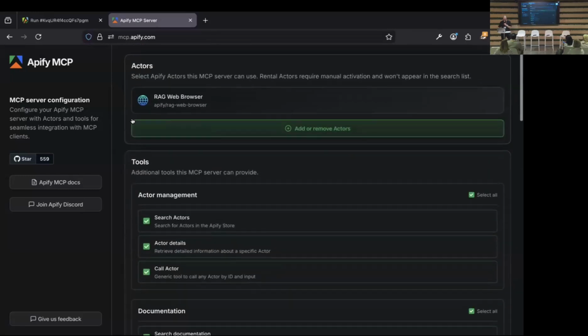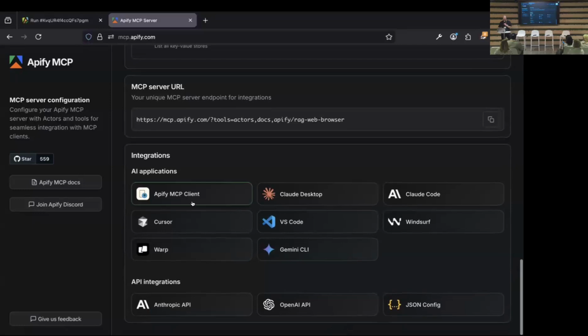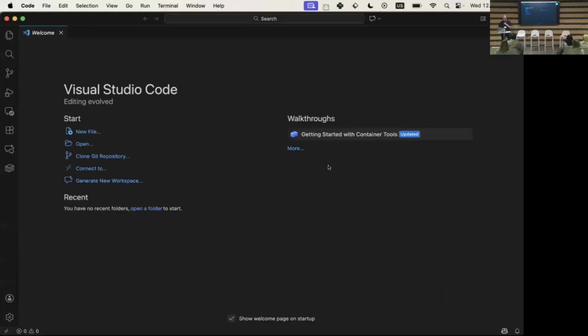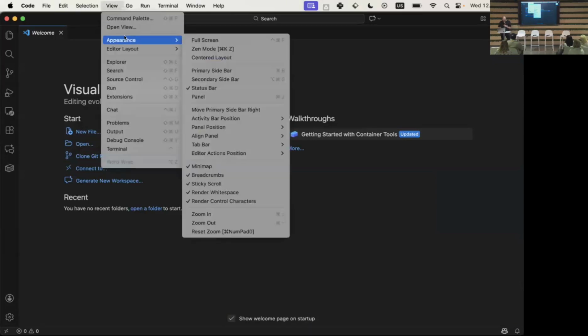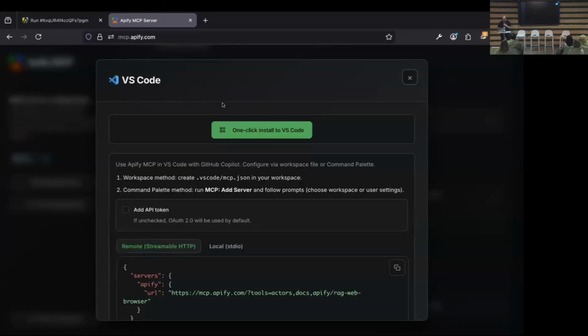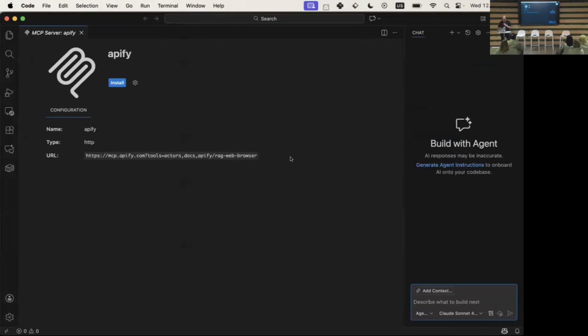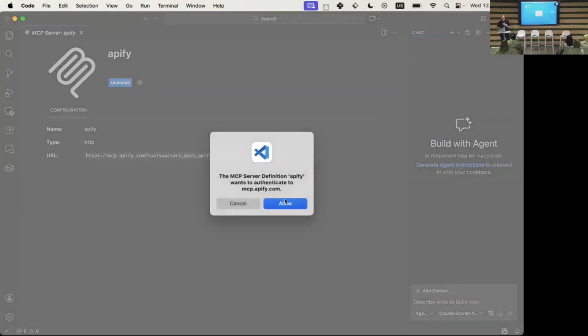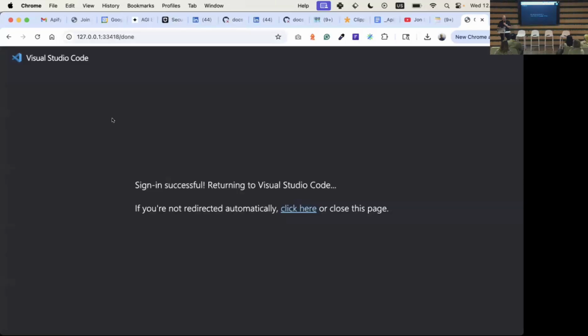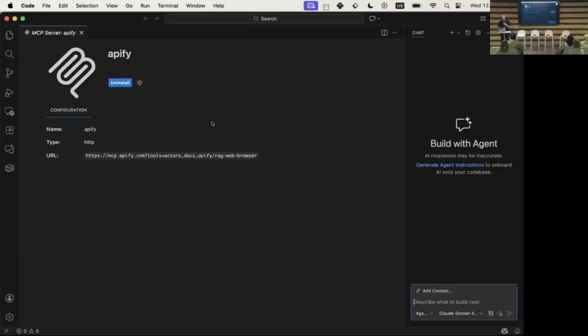I'll just leave the basic settings here. All right, and let's try it here. So in VS Code, one-click install. Let's see if it works. Okay, this didn't quite work. Sorry. Live demos. Oh, install. Here we go. All right. Allow, authenticate, open. I need to go through OAuth, obviously. Allow access, and here we go.